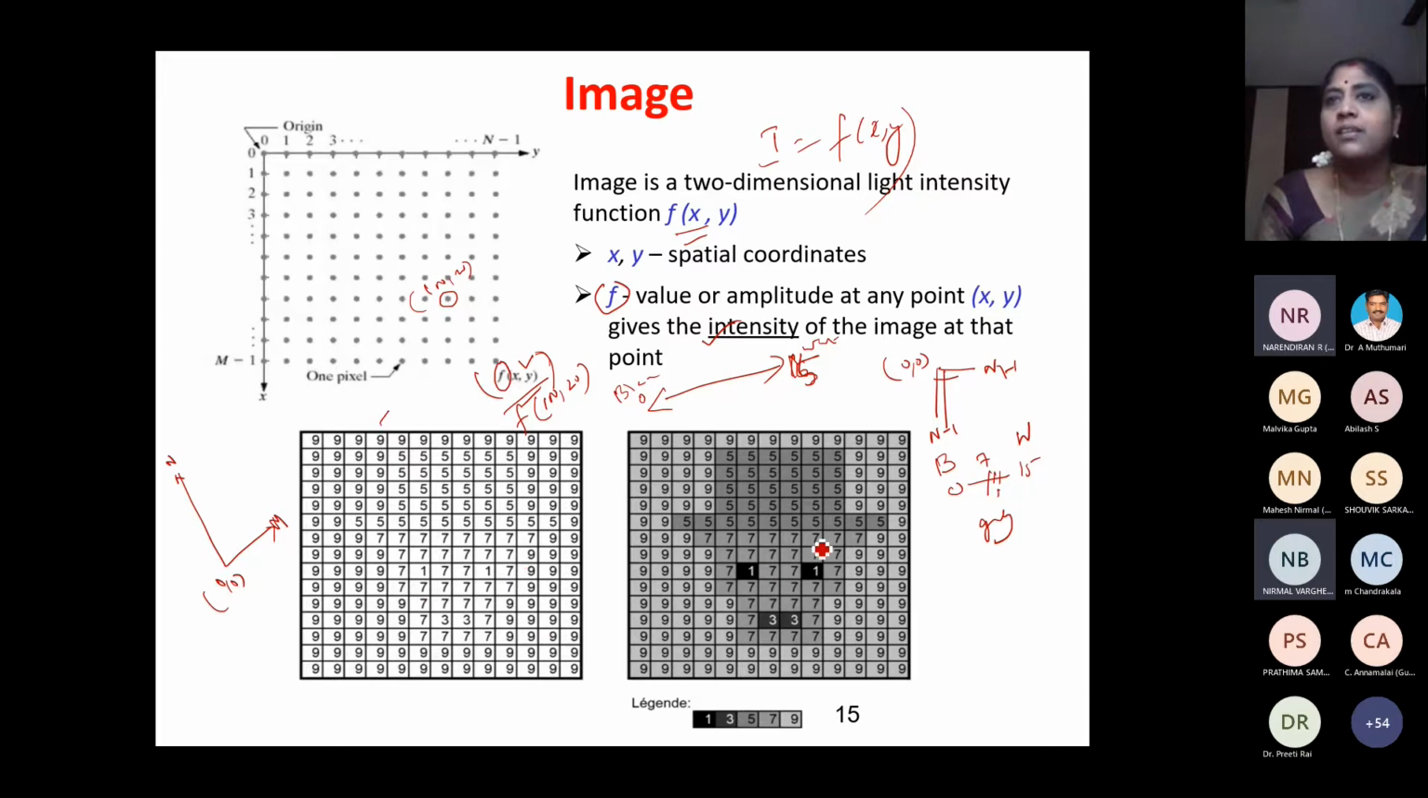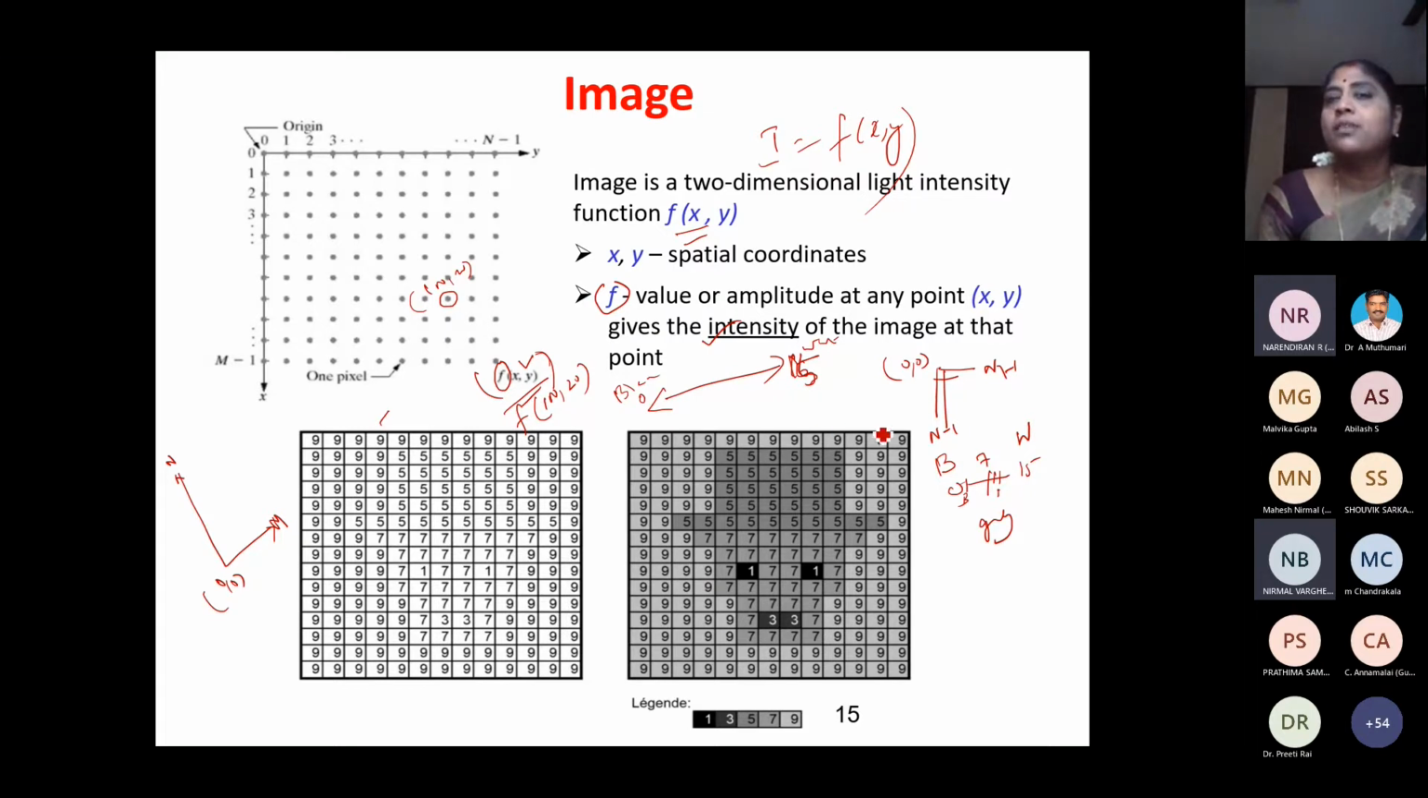I am getting black here because I know 0 is black, and 1 is next to 0, so it will also be nearer to black. So 1 is almost black, and next I have 3, two 3s here, so I have put black here. If you plot this, you get a face-like structure. So this is how an image is formed.